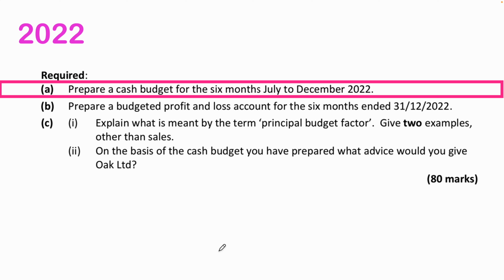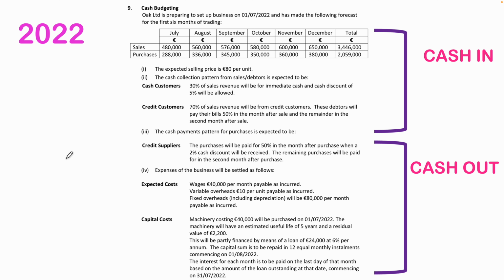Okay, so let's get going. Part A is asking us to prepare a cash budget for the 6 months, July to December 2022. A cash budget is basically just about cash in and cash out. The majority here, with our sales, is our cash in part, and the purchases information is all of the cash out.